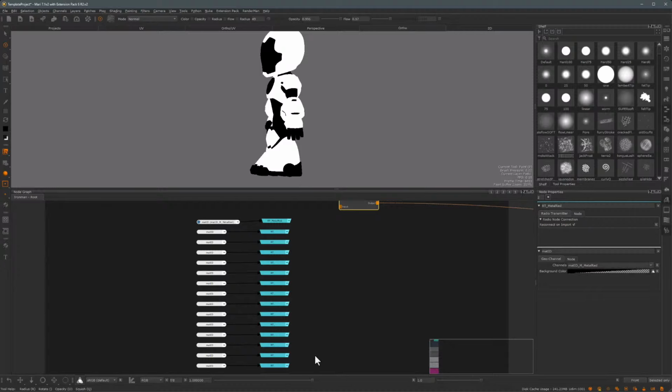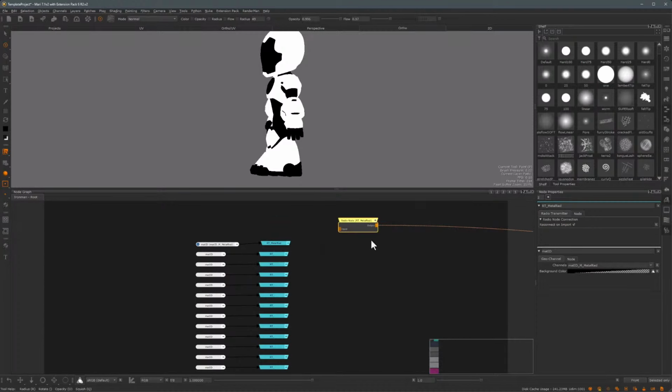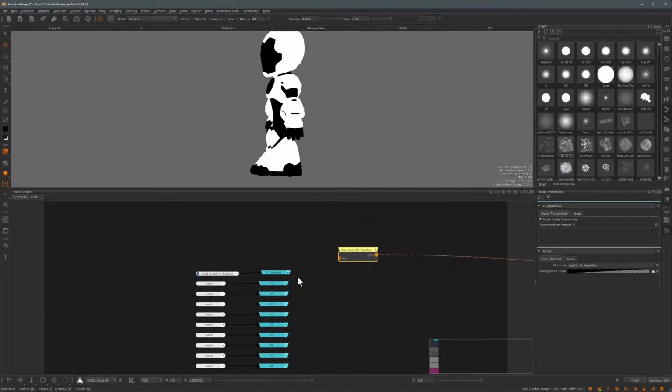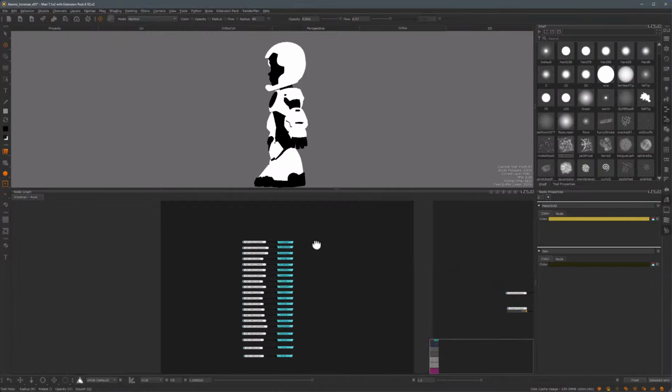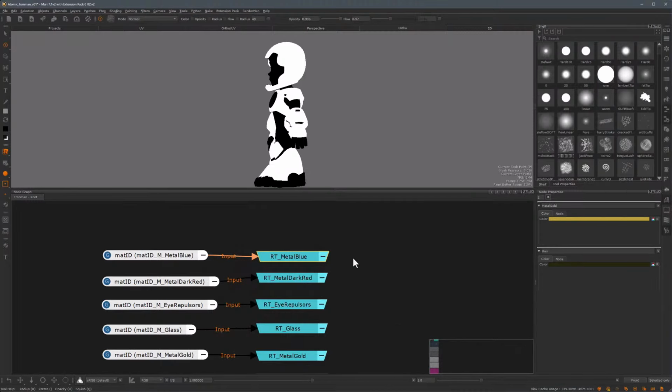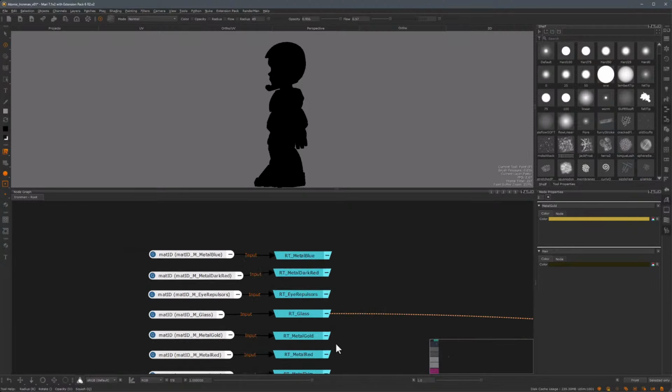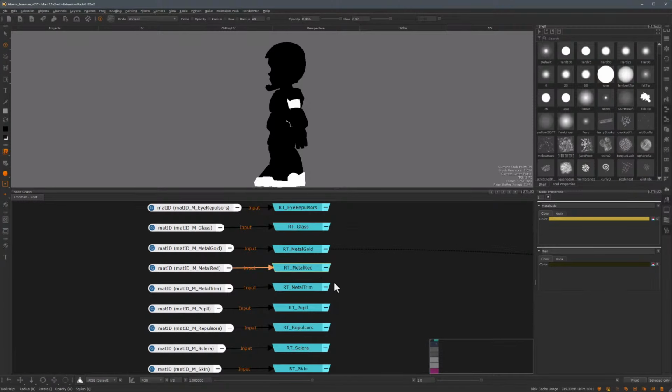While this sounds like a tedious process, and sometimes it actually is, it is a crucial part of organizing your node graph. Without a name, you won't know what to connect it to, and it's just very important to keep your stuff organized in case another artist wants to pick up your work, and even for yourself to orient yourself in the node graph fast and figure out what's connected to what. So I'll just spend a couple of minutes doing all of this, and then I will show you the end result. Okay, so now we have all of our selection masks connected. As you can see, if I'm switching to these from one to another, different things become white in the viewport.